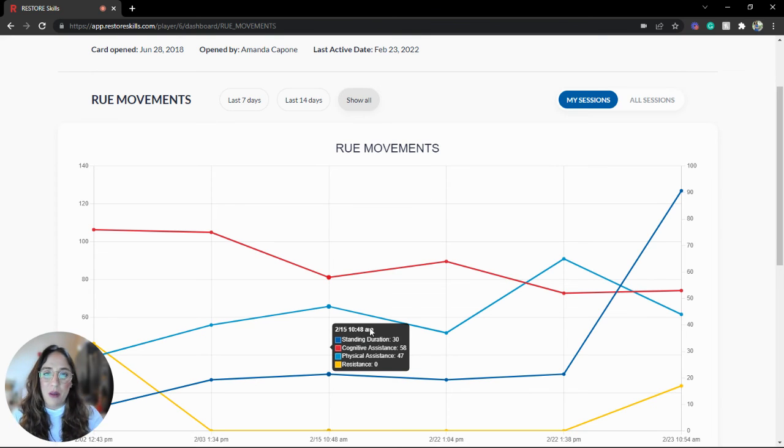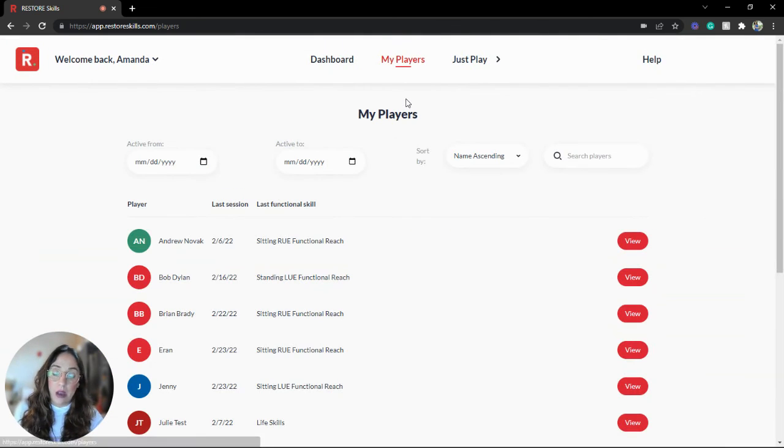So that is why we wanted to share with you today the value in creating a player profile and saving their session data game after game.